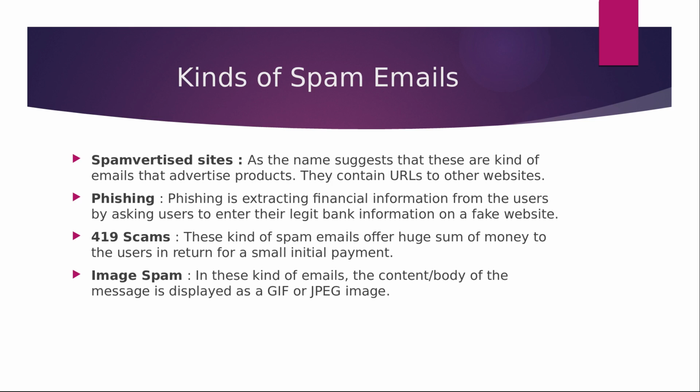The first one is spam-vertised sites. As the name suggests, these are the kind of emails that advertise products. They contain URLs to other websites. Then we have phishing emails. Phishing is basically used to extract financial information from the users by asking users to enter their legit bank information on a fake website. Then comes the 419 scams. These kind of spam emails offer huge sum of money to the users in return for a small initial payment.